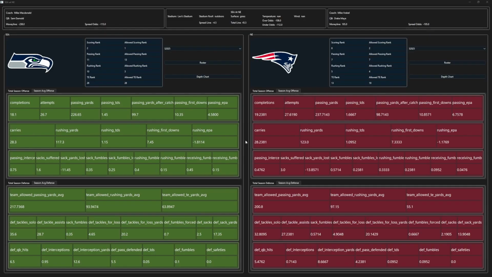So I think the numbers slightly favor Seattle, but if New England really leans on this passing rank and can score quite a bit, then New England may very well take the game. But right now, these numbers, especially with these scoring ranks for Seattle, lean towards Seattle winning the Super Bowl.